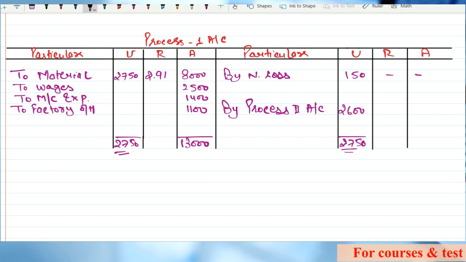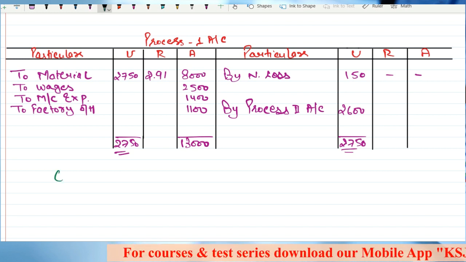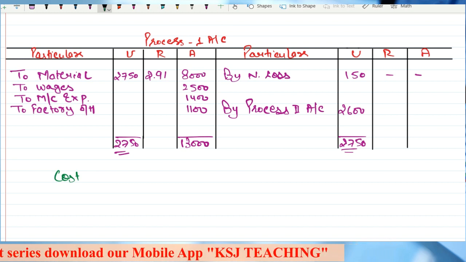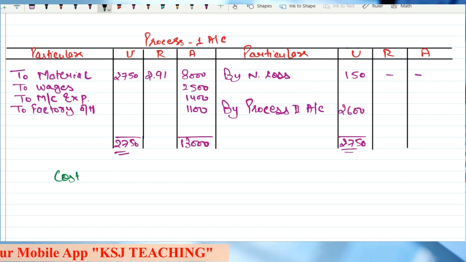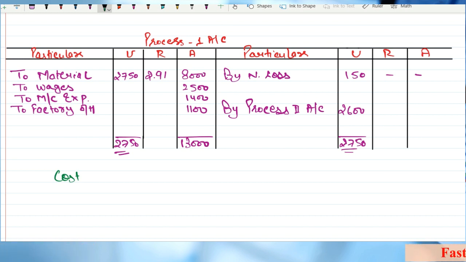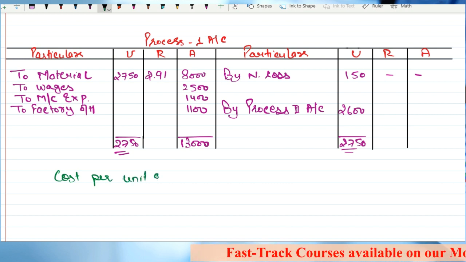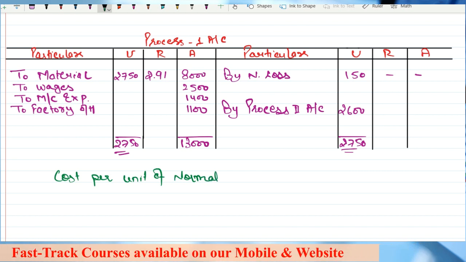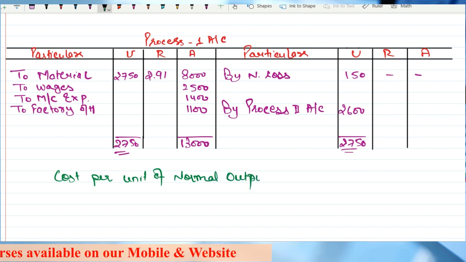Or the alternate way of doing it is to calculate the cost per unit of normal output. Even if the abnormal loss is not there, you can calculate this value for identifying the value that is to be transferred to process 2 account. So the cost per unit of normal output: what is the total cost? 13,000.